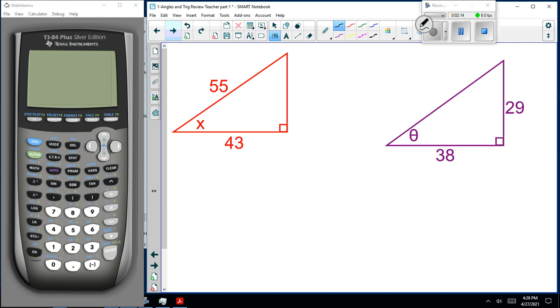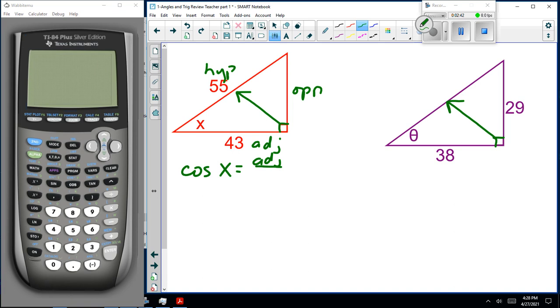But if you're having any trouble, I'm going to do this one. So, what are our two trig ratios? Well, sorry, this is hypotenuse. It's the opposite. It's adjacent. So it's adjacent over hypotenuse, so it's cos of x.